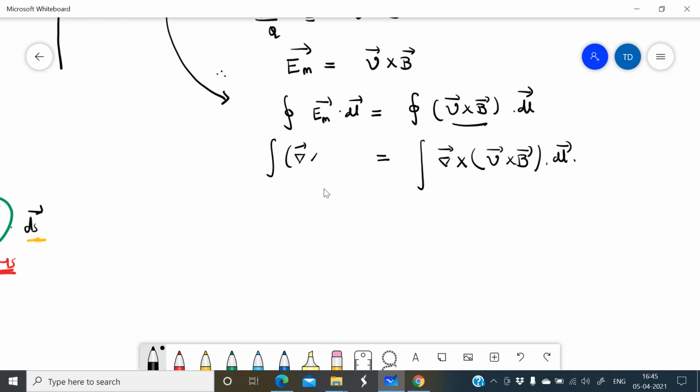Here it is del cross Em into dS. This is also dS. I have applied the Stokes theorem on both sides. If we do the comparison, this del cross Em, or E, is equals to del cross, bracket, V cross B.